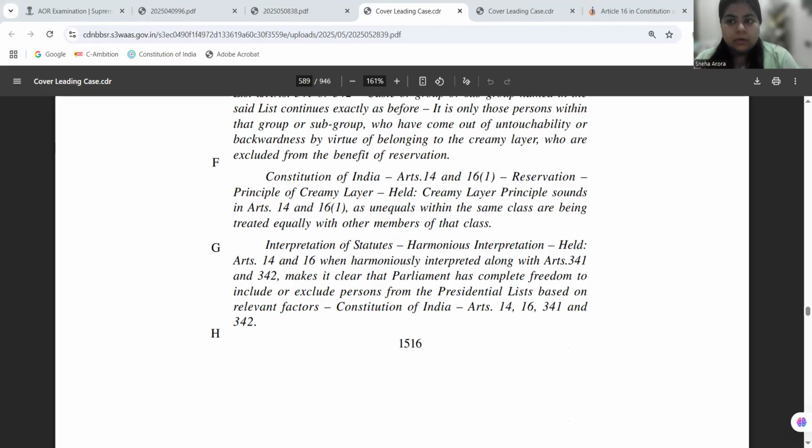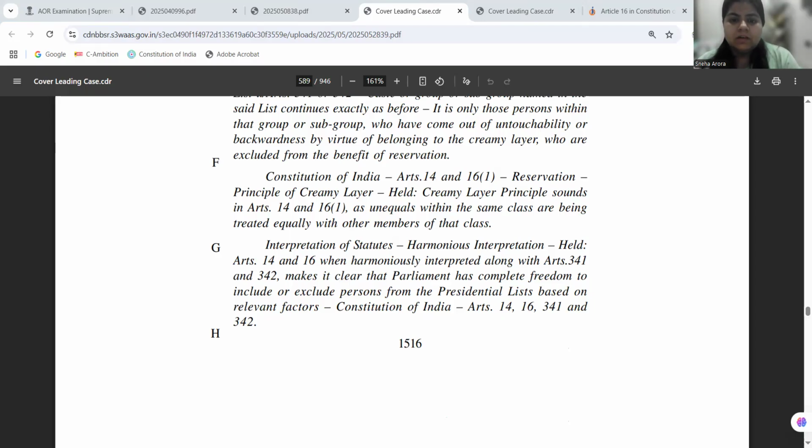Basically, if you are treating unequals in the same manner, which is backward classes and the forward among backward classes, in the same manner, then the one who is more backward is left aside. There is no equality for him as well. Therefore the exclusion of creamy layer principle is essential to safeguard the right of equality, even in the same categorization or homogeny of people, right?